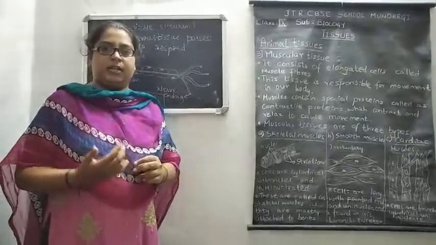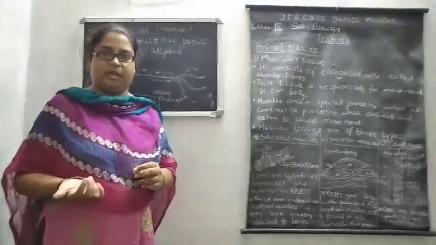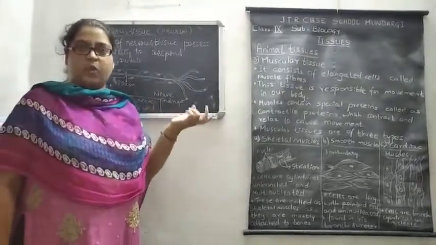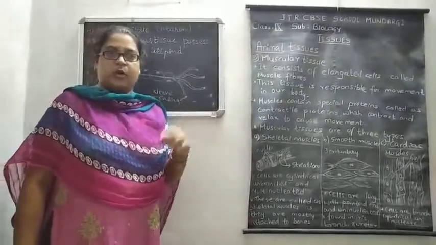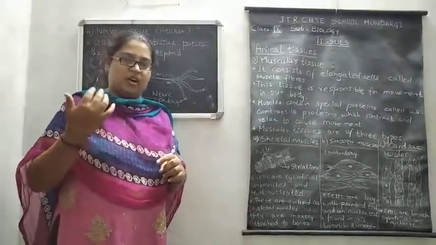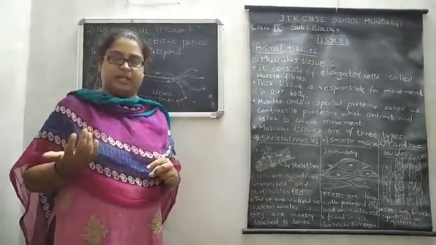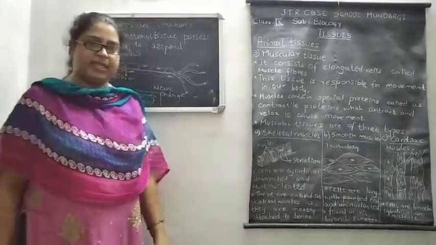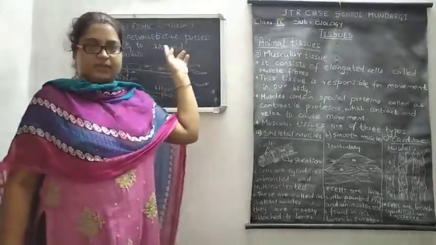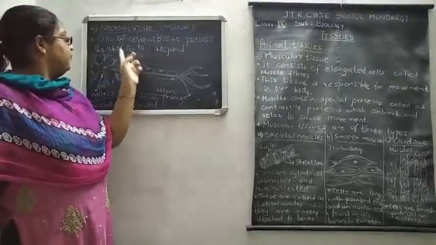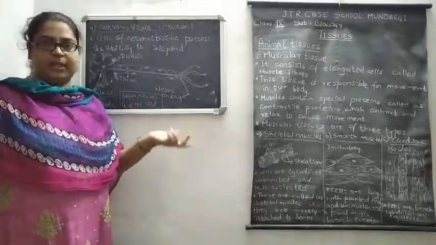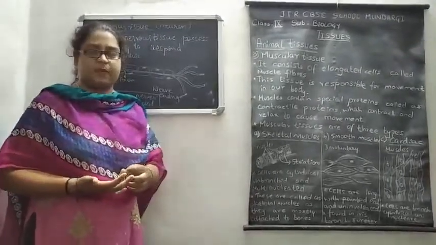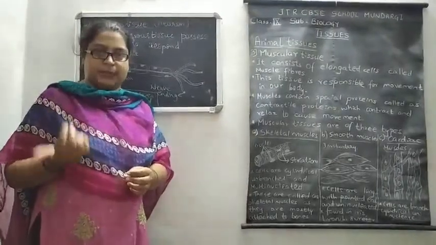causing a response to changes in the environment, and also for sending information from the brain to all parts of our body, and from all parts of our body to the brain. That is how our body shows responses to the changes taking place in the environment. The cells of the nervous tissue have the ability to show a response within our body, and they are mainly responsible for transmitting nerve impulses.